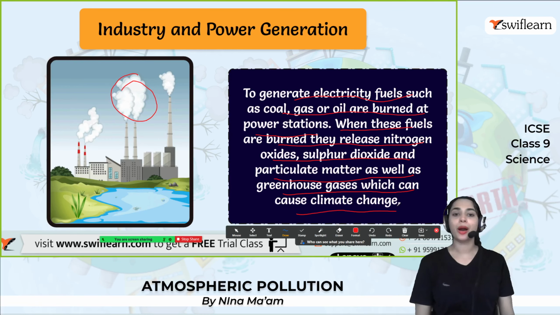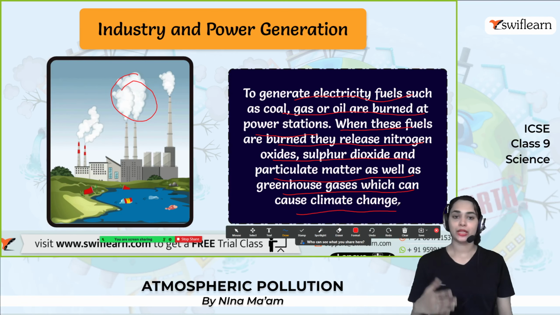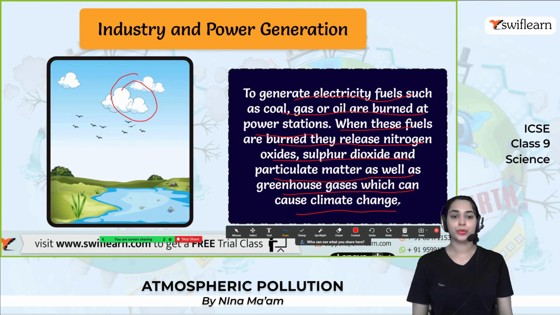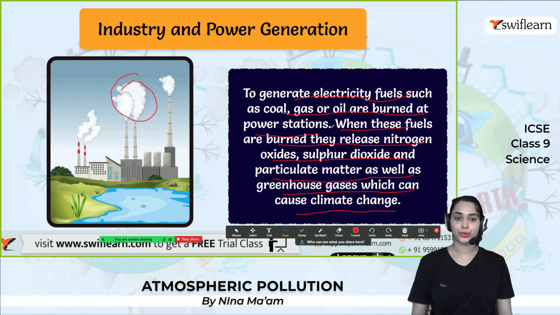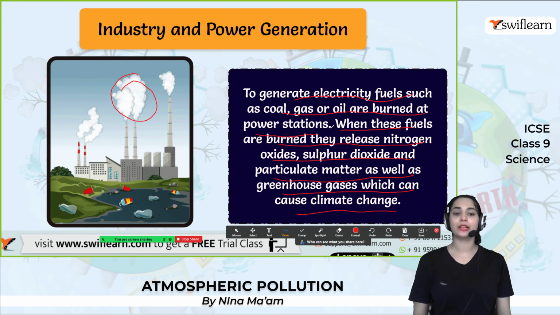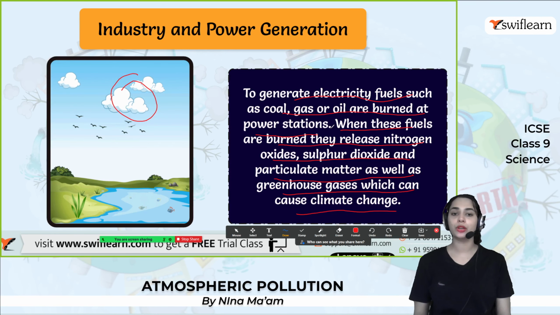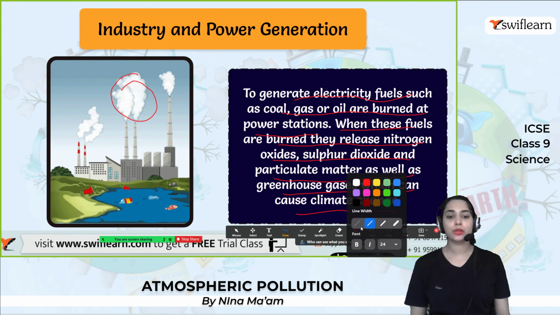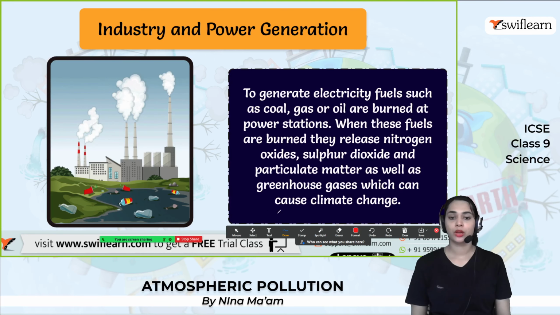So due to the power plants, the nitrogen oxide, sulfur dioxide and particulate matter are produced, and it will cause climate change.